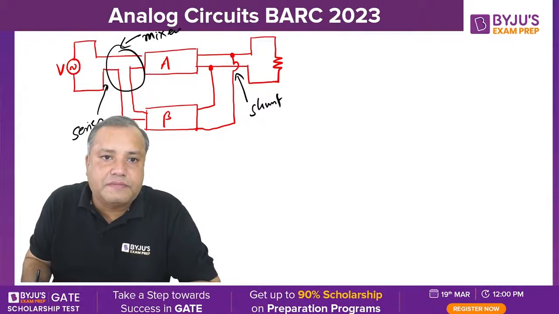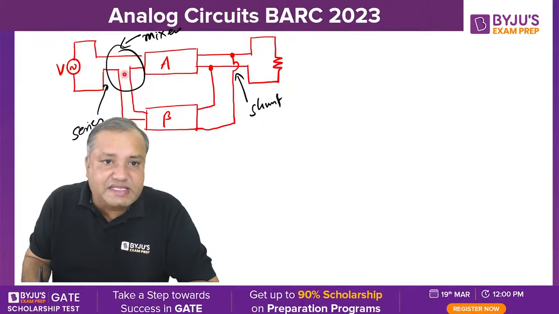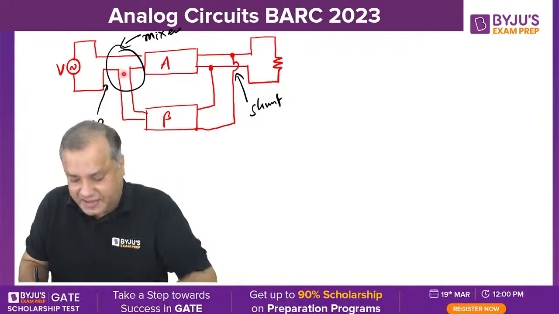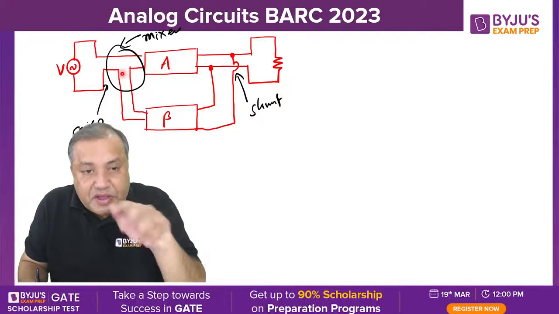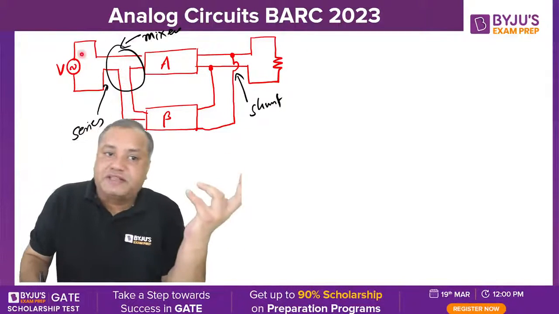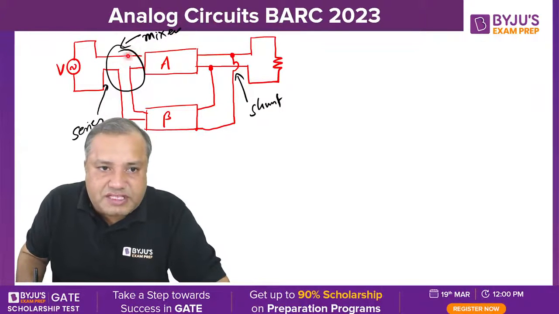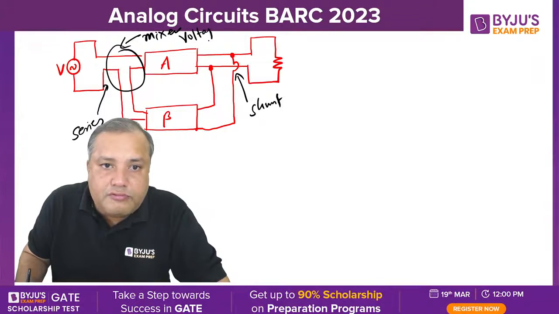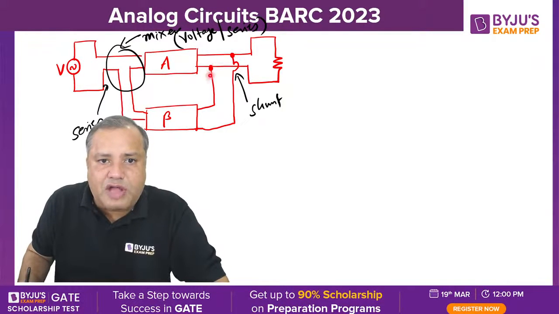Mixer. If the mixer is a series mixer, then it represents voltage mixing or series mixing. This implies that the input signal must be a voltage source. So this mixer is a voltage or series mixer. Now coming on to the output side.